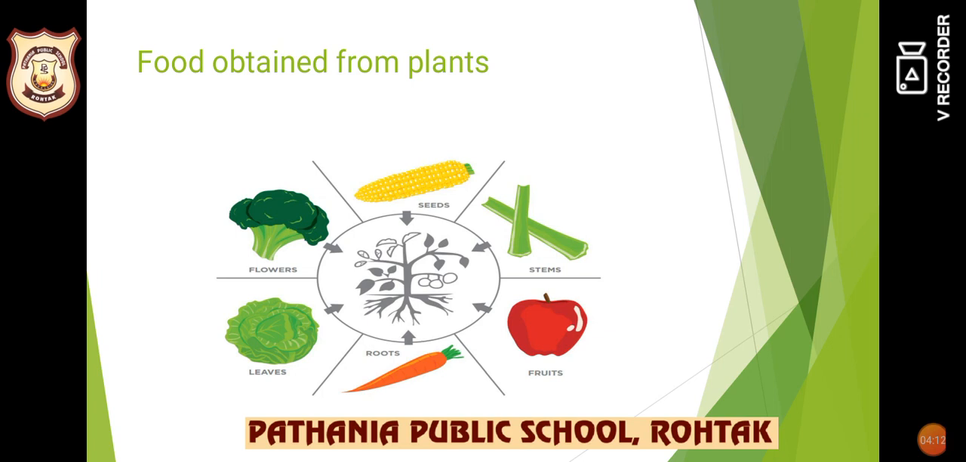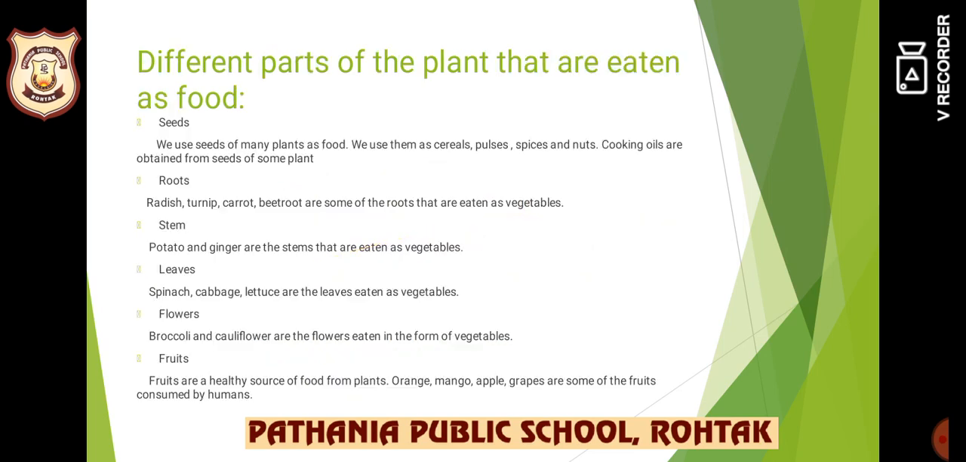So let us see the food obtained from plants. Which part of a plant do we eat? You can eat stem, you can eat flower, you can eat seeds, you can eat roots, right? So different parts of the plant you can eat, right? Let's see the parts of the plant that are eaten as food.